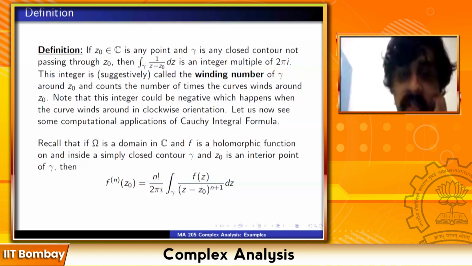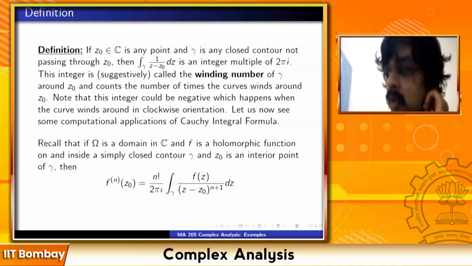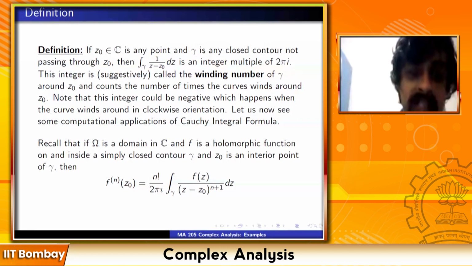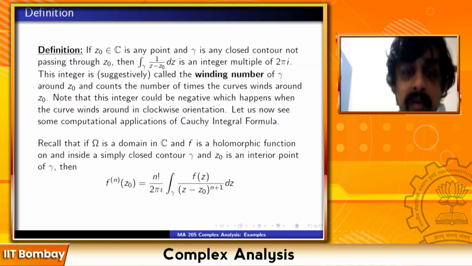In some sense, this is the consequence of equating the two expressions for the coefficients of the power series, one using derivatives and the other as an integral. When you equate the two, this is the equality that you get. The derivative at z0 is equal to n factorial upon 2 pi i times the integral.